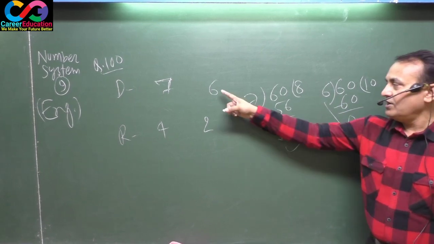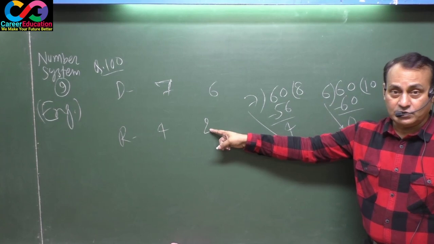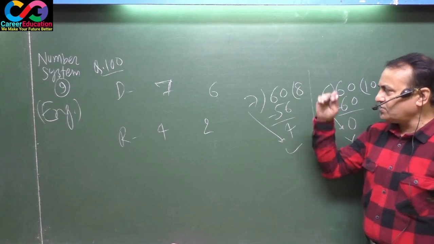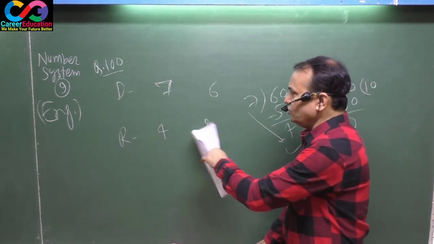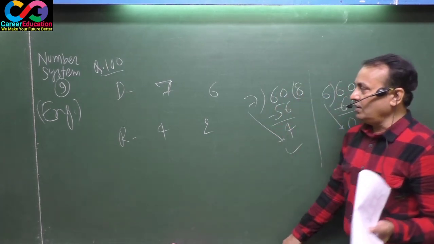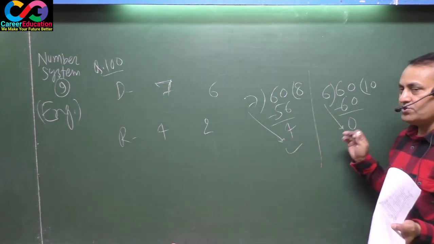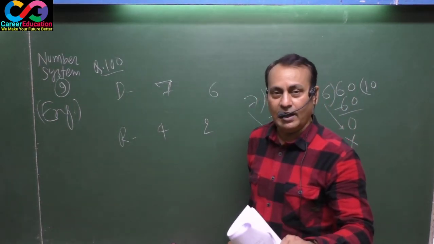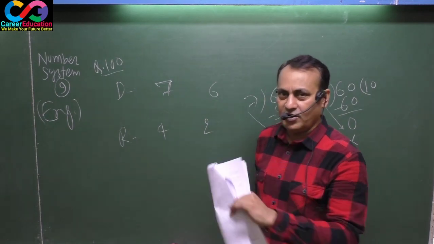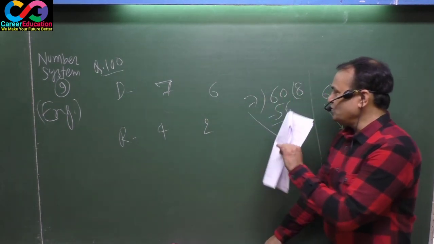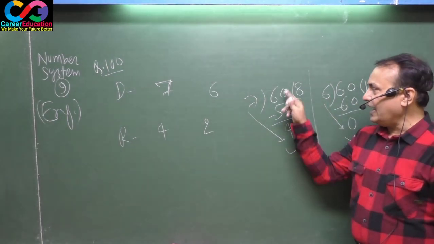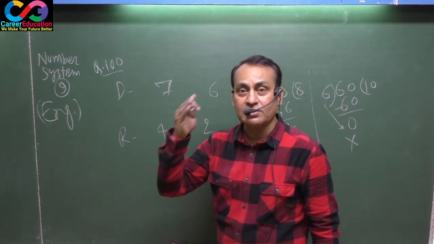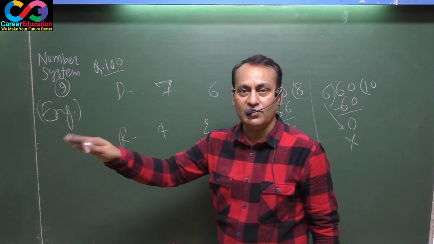This doesn't match here. After division by 6, there must be remainder 2, but this is 0. If 60 is the right answer, both situations must match, but here only one matches and the other doesn't. That means 60 appears to be a wrong answer, though 60 is definitely correct. Actually, your answer appears wrong because your testing method is wrong due to lack of knowledge.